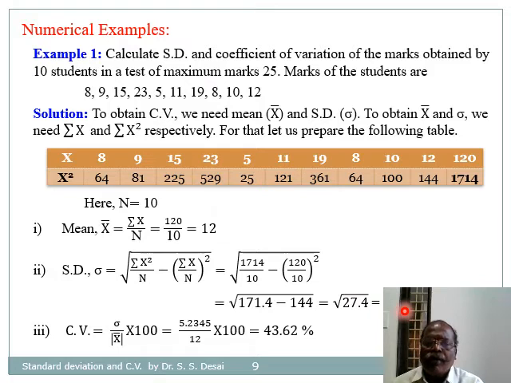So by substituting the sum and sum of squares, and by simplifying that, it gives us sigma is equal to 5.2345, and therefore coefficient of variation CV is equal to sigma divided by mod of mean into 100, that is equal to 5.2345 divided by 12 into 100. Finally, it gives us 43.62%.